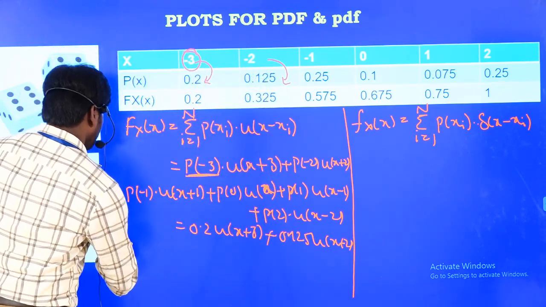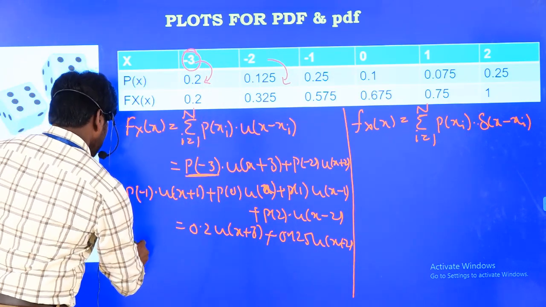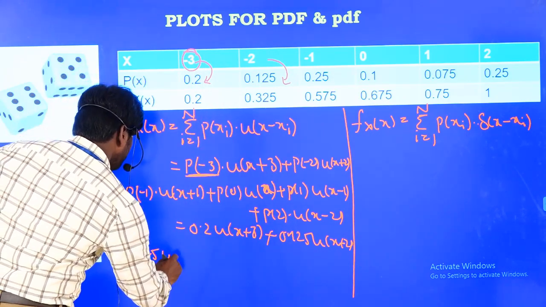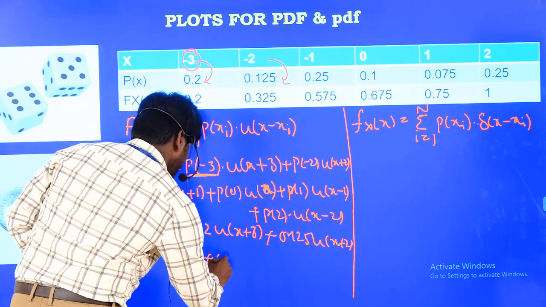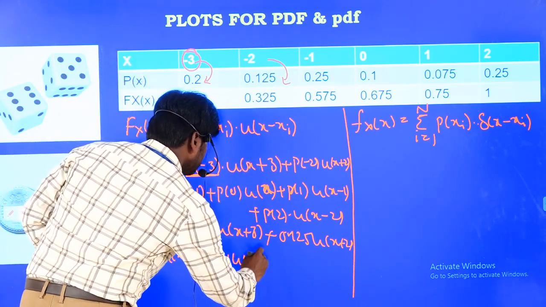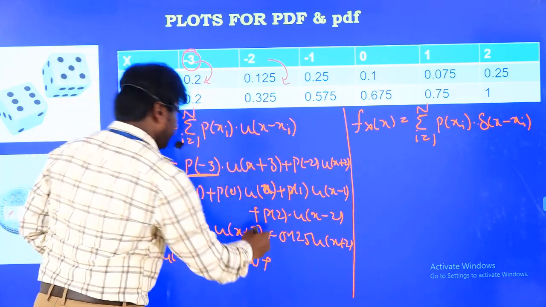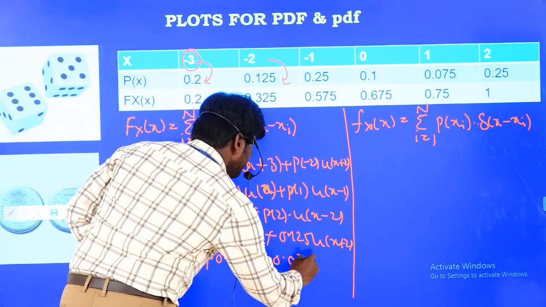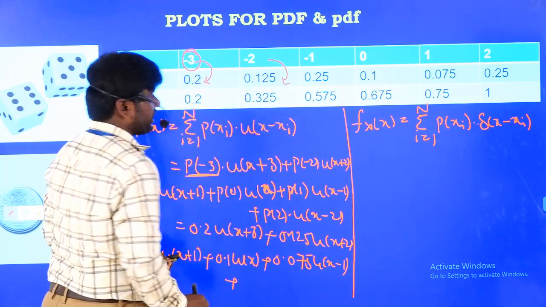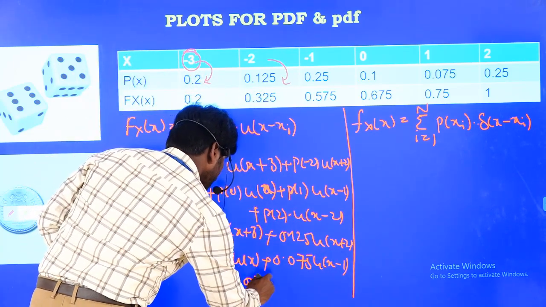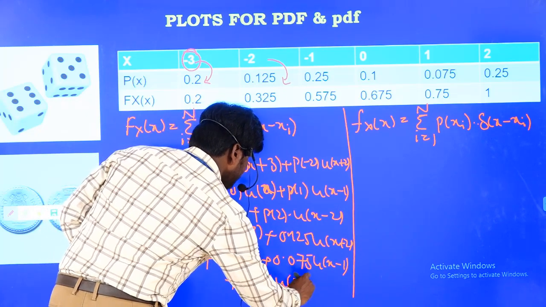That means p(minus 1) is 0.25 into u(x plus 1), plus p(0) is 0.1 u(x), plus 0.075 into u(x minus 1), plus the last value 0.25 into u(x minus 2).